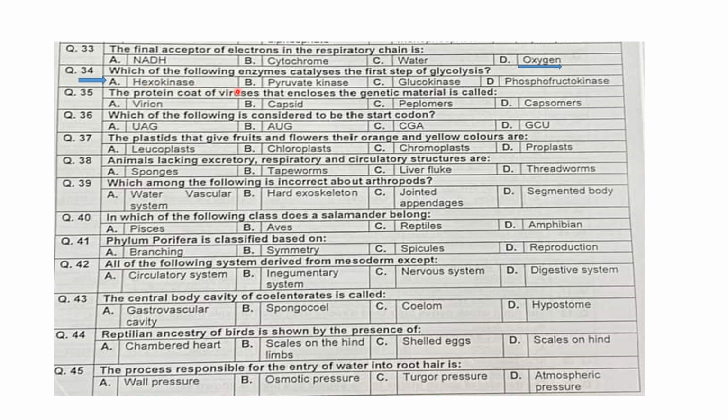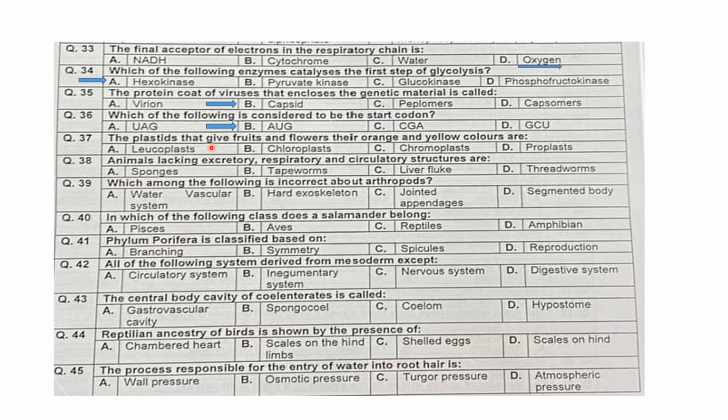The protein coat of viruses that encloses the genetic material is called the capsid. Which of the following is considered to be the start codon? AUG is considered as the start codon that codes for methionine.